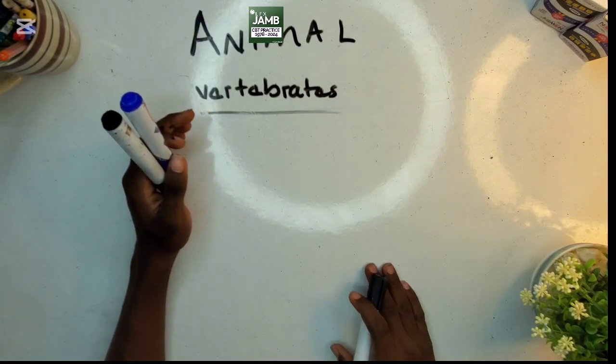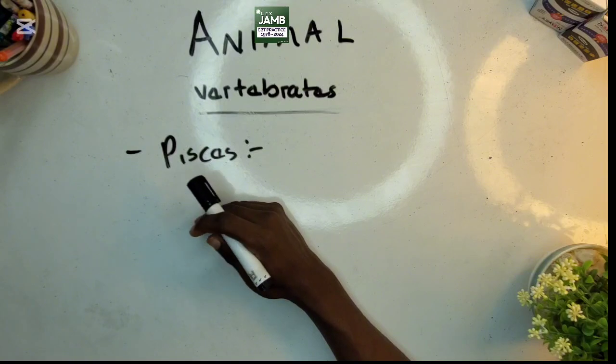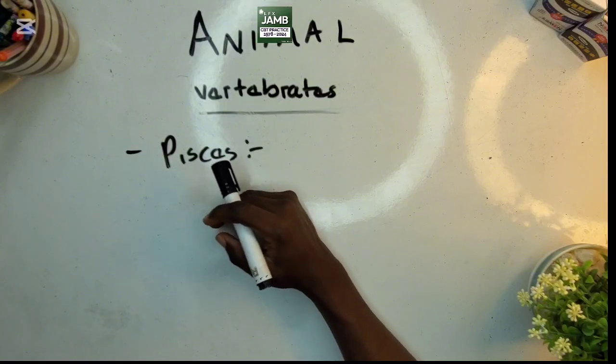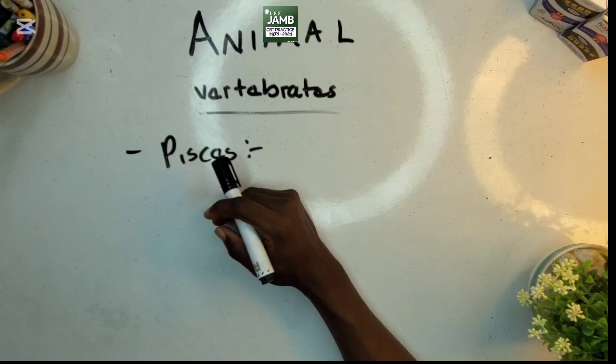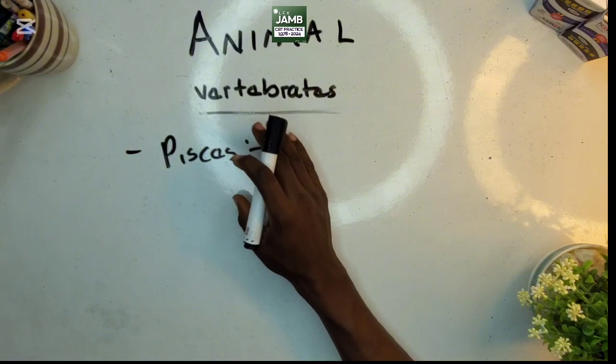The first phylum we're talking about here is the Pisces. Characteristics of this group: they are aquatic animals, of course, with gills for breathing. Their body is covered with scales, and a major characteristic of the Pisces is that they are cold-blooded.